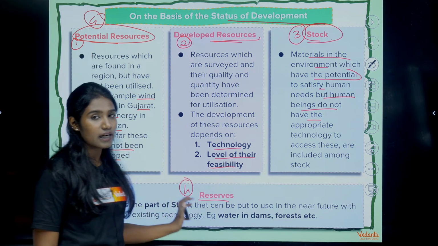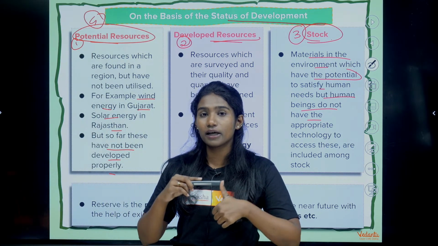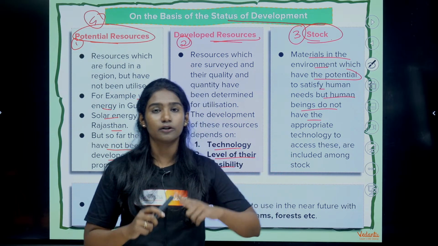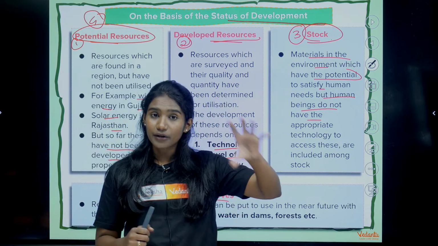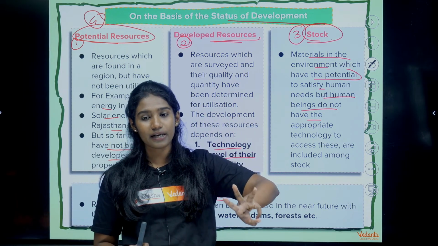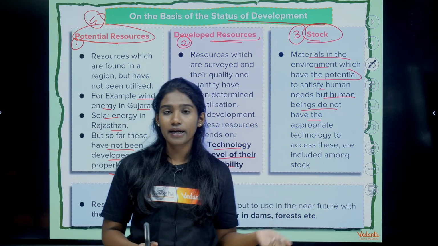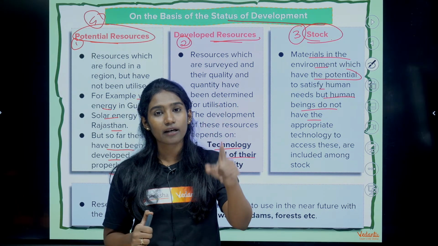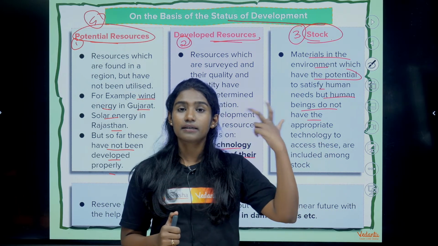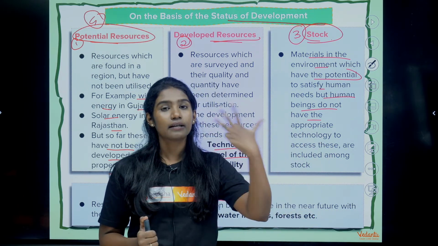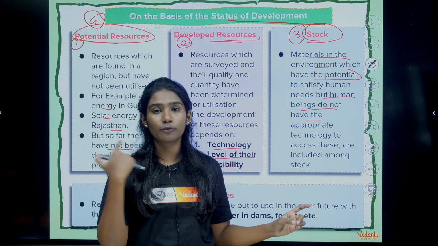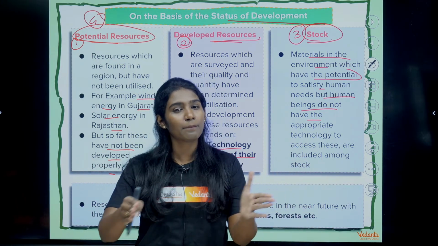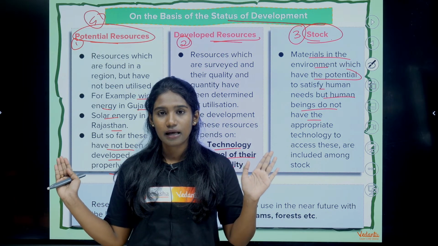So till now, we started with what are resources, when will you consider that particular substance as resources. We saw that that particular substance will have to fulfill 3 criteria. What are all those 3 criteria? The criteria number 1 was, what was it? It was technologically accessible. The second one is economically feasible. The third one is culturally it has to be acceptable, right? And then we even saw that the human being is the important component of resources, right?